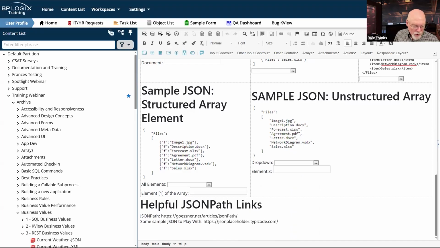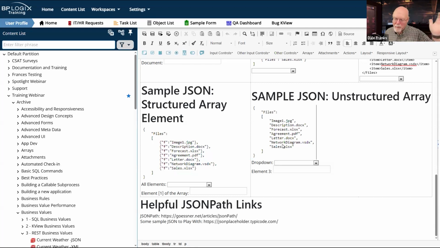And in this structure, it's still an array. It's still presenting me with exactly the same data. But now I have this files, and then this weird little bracket here, and then another curly bracket, and then I have this F, and that is the name of each file. So it's files F. Or I could just say files, and I don't need a structured array element at all.